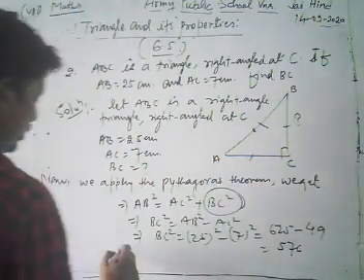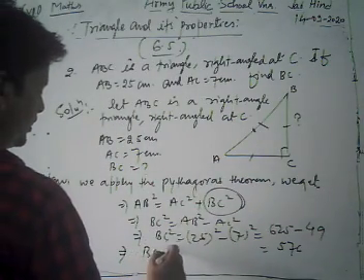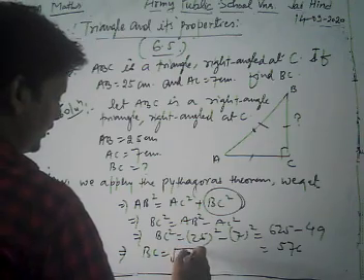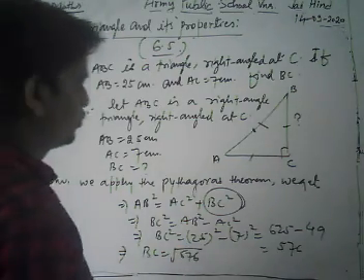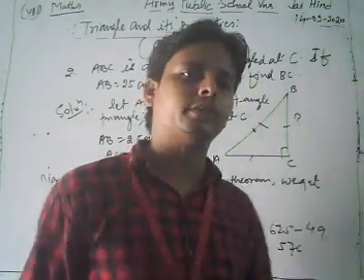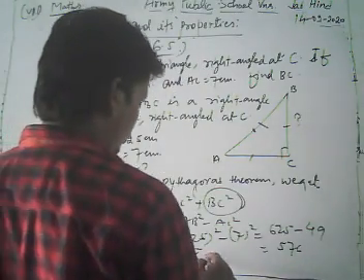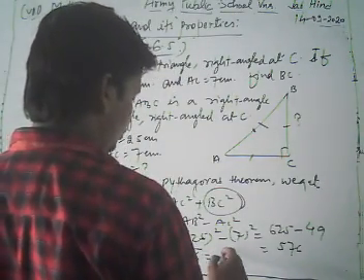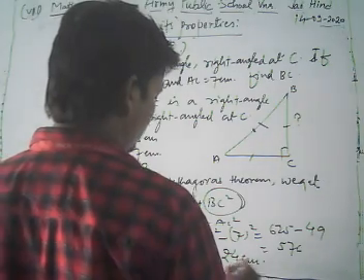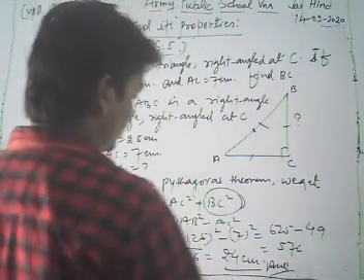576. Now thus the value of BC is square root of 576. Dear student, the square root of 576 is 24. So the square root of 576 is 24. So the side BC is equal to 24 centimeter. This is our final answer.